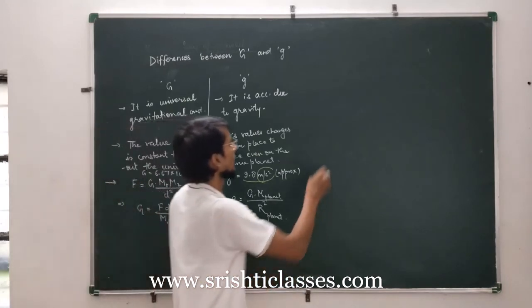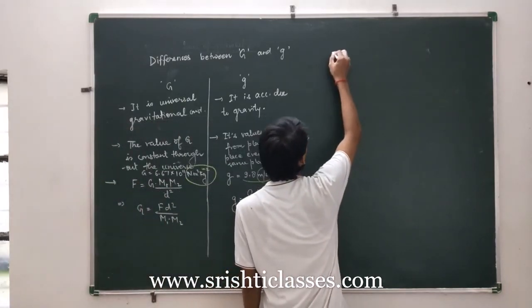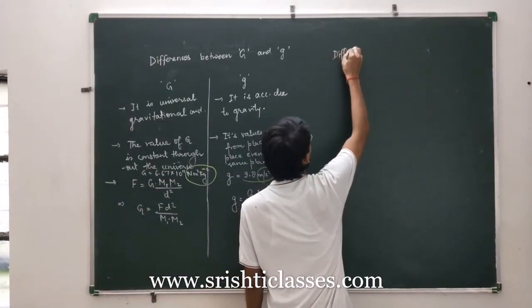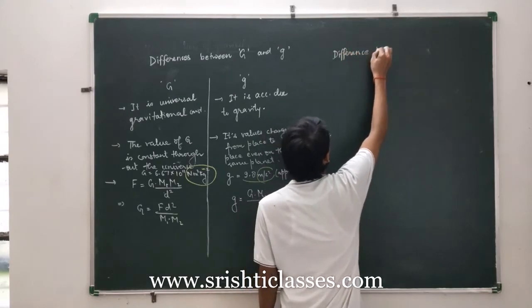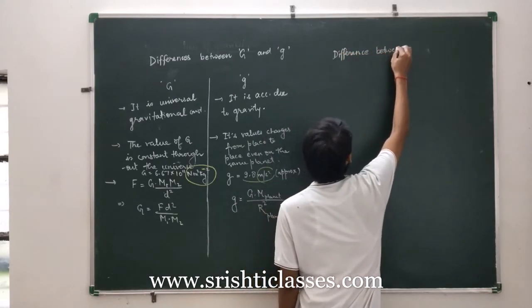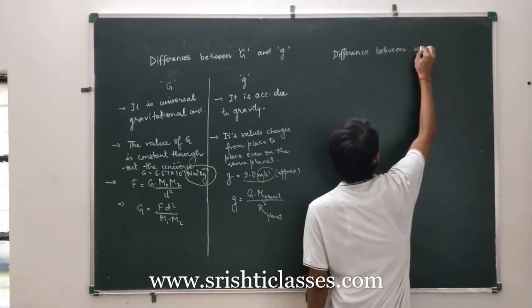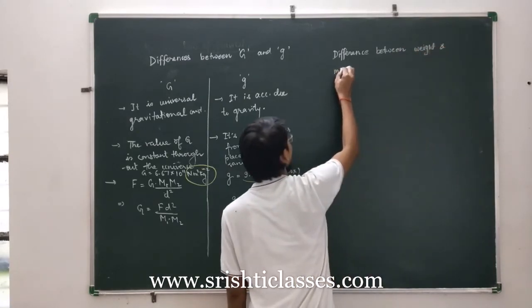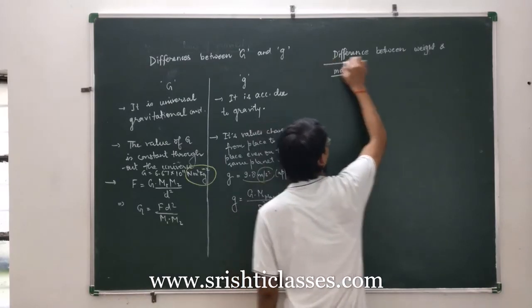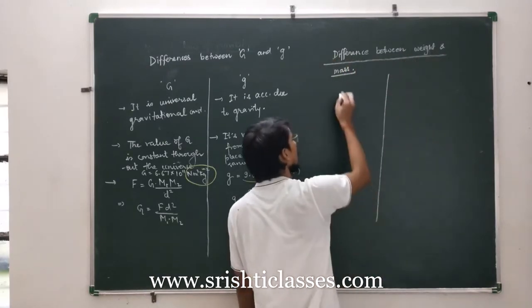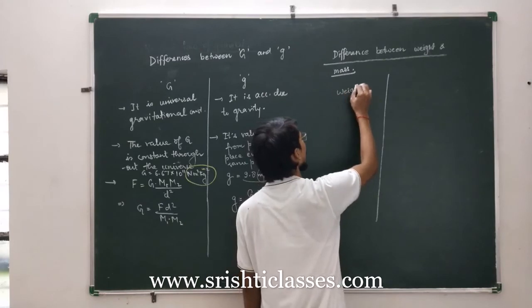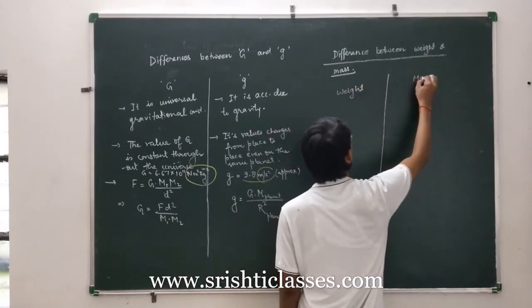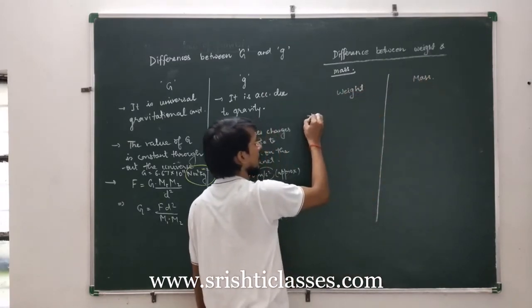Similarly, another important difference is between weight and mass. This is another very important difference in this chapter. First of all, weight is the force by which Earth attracts any body towards its center.